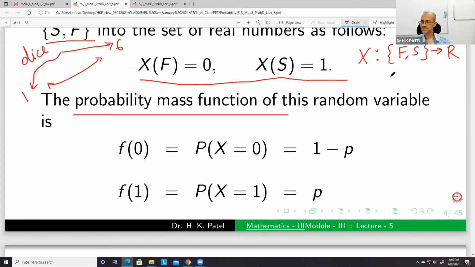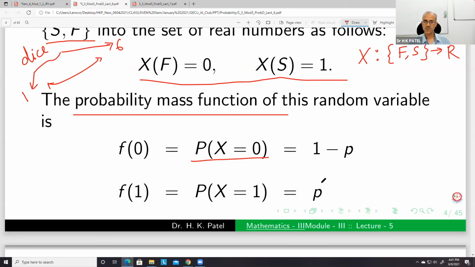It is defined like this: X(F) = 0, X(S) = 1, and then with the help of this random variable, we can define the probability mass function f(0) = P(X = 0), and that is equal to 1 minus p.